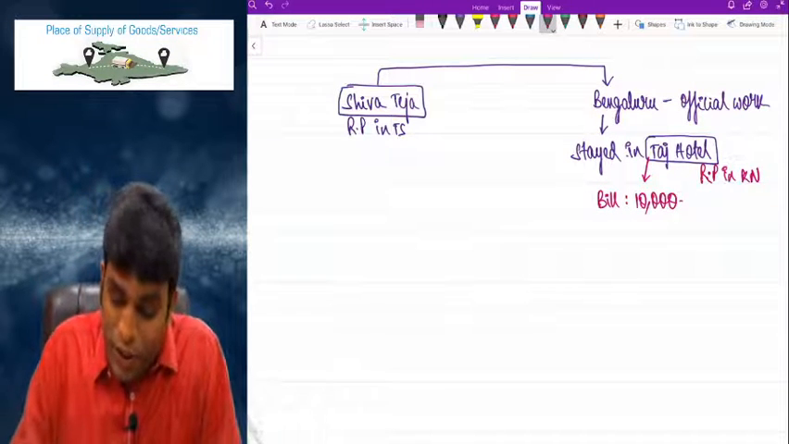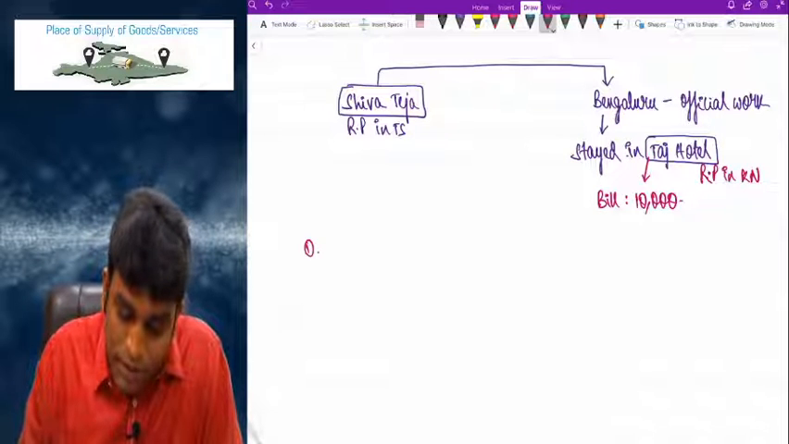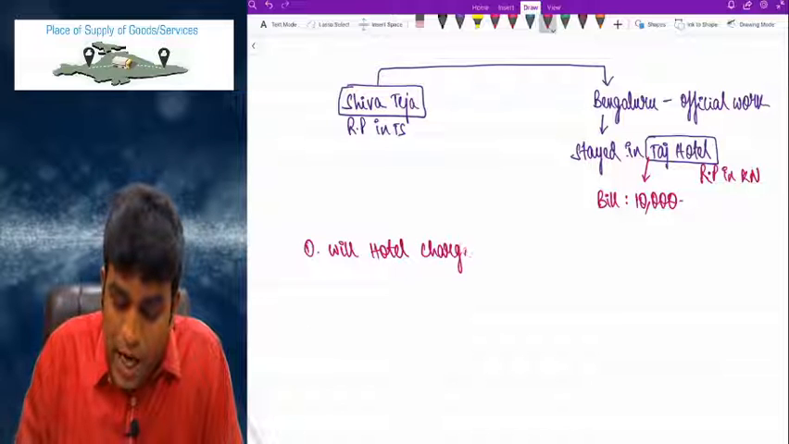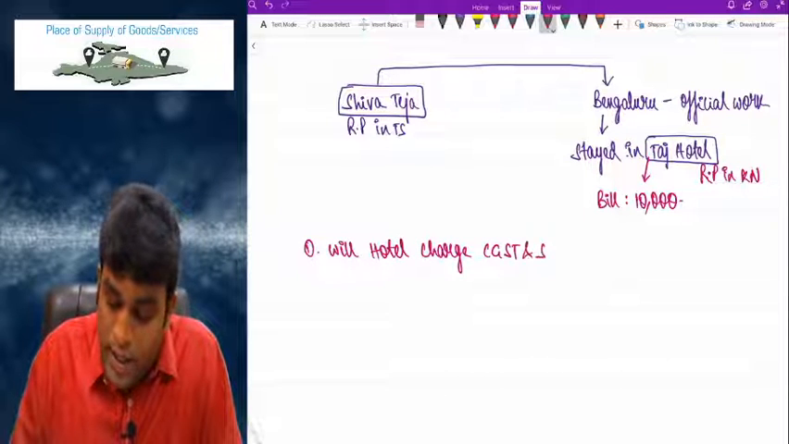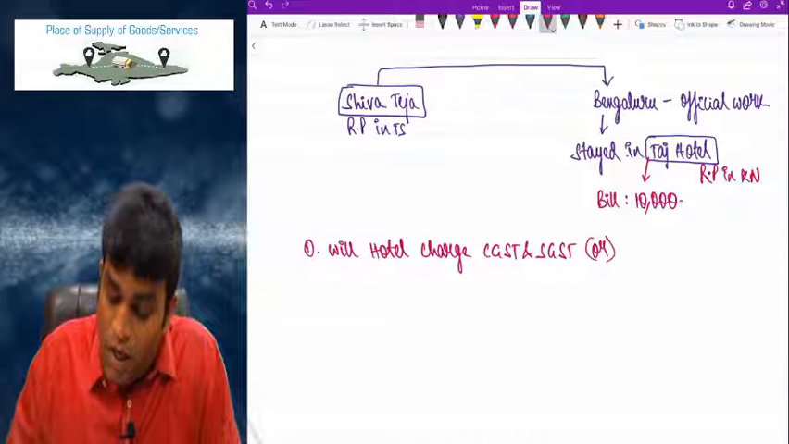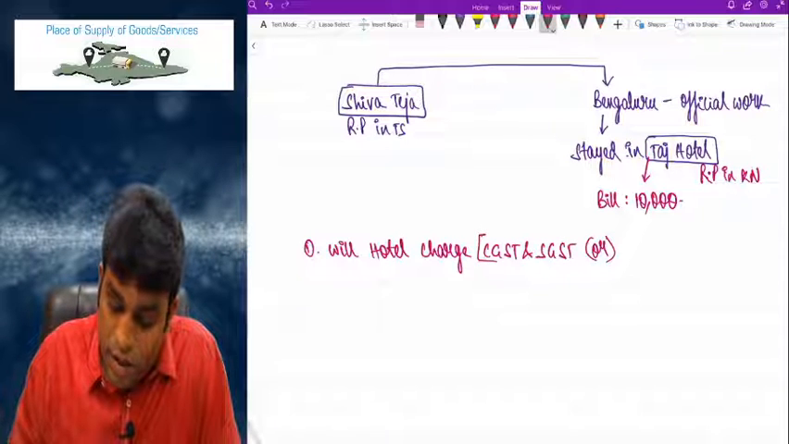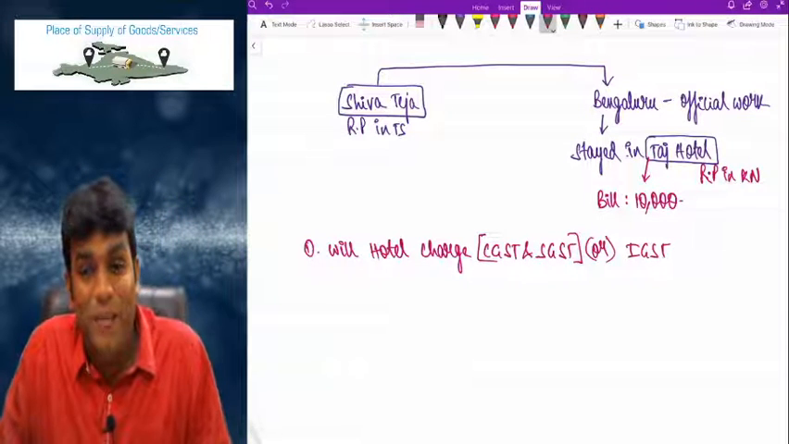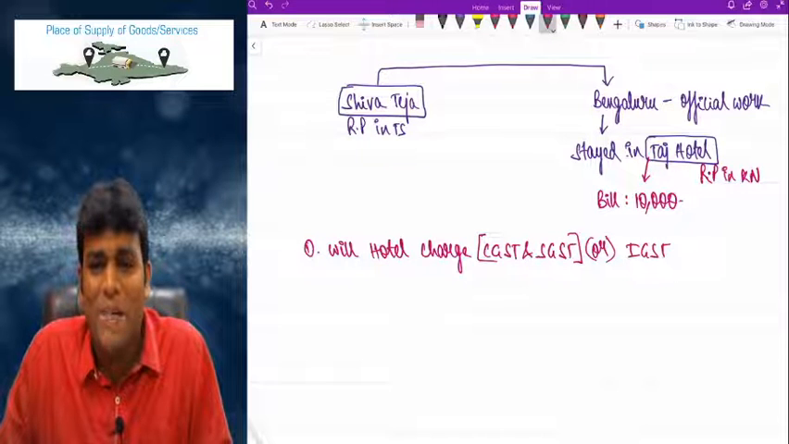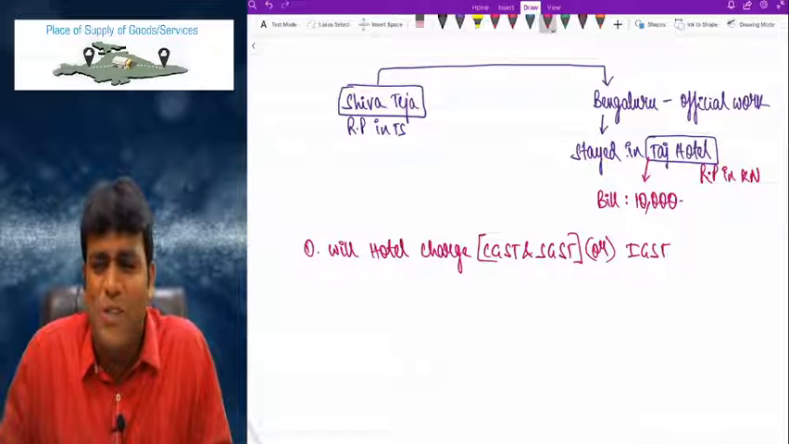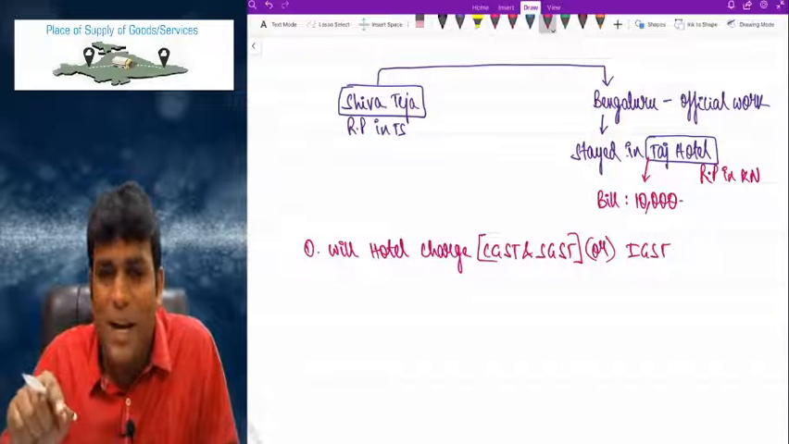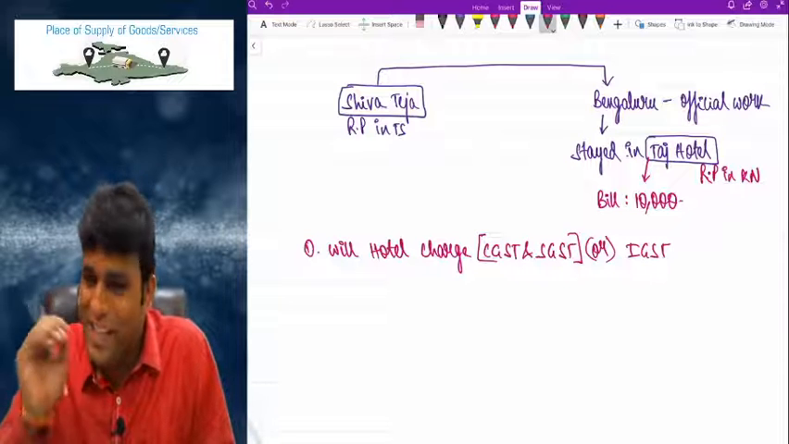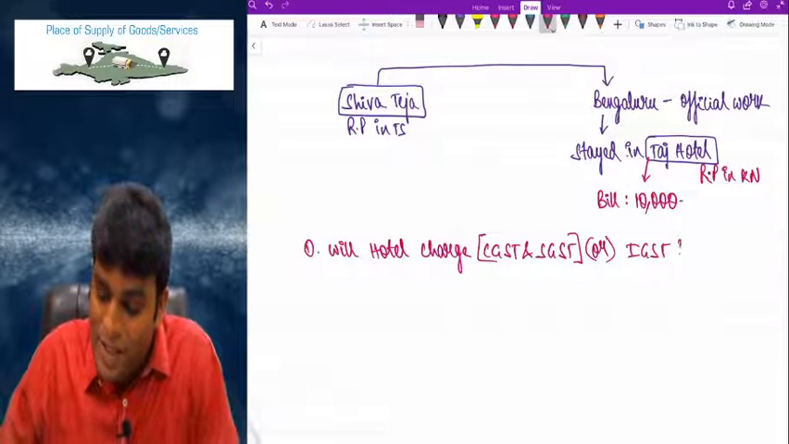Now my straight question to you very clearly is, question number 1: will the hotel charge CGST and SGST, or will the hotel charge IGST? There cannot be a case where CGST and IGST come together, or IGST and SGST come together. It's not possible. Either CGST and SGST both will come, or only IGST will come. So the first question is, will the hotel charge CGST and SGST, or IGST?